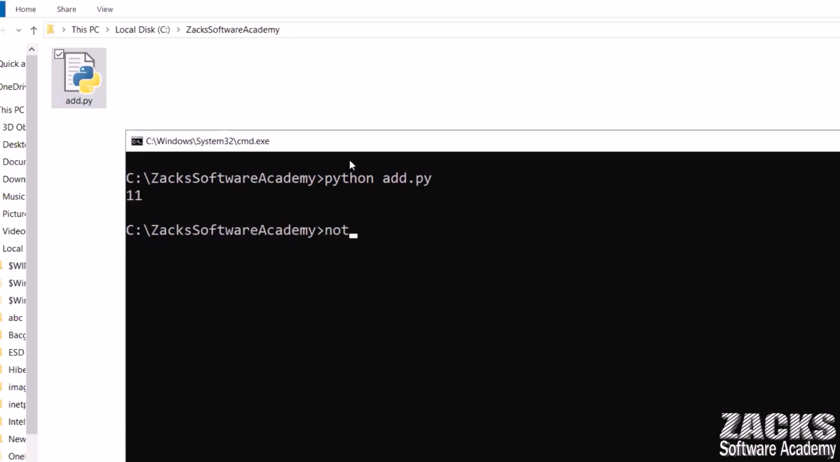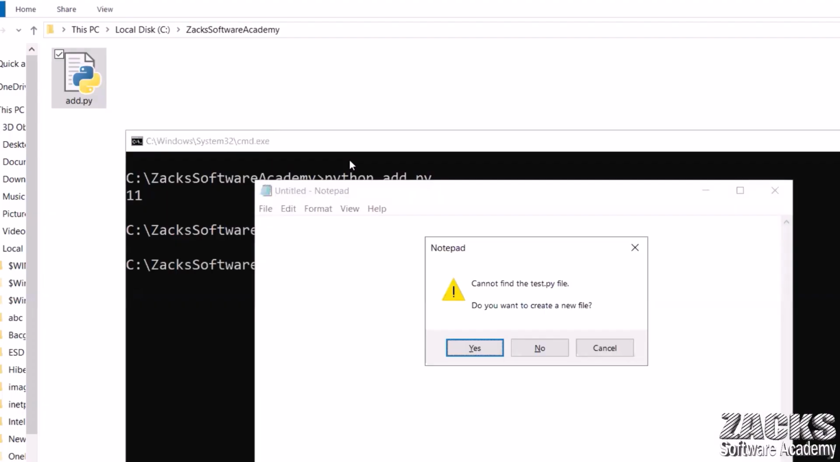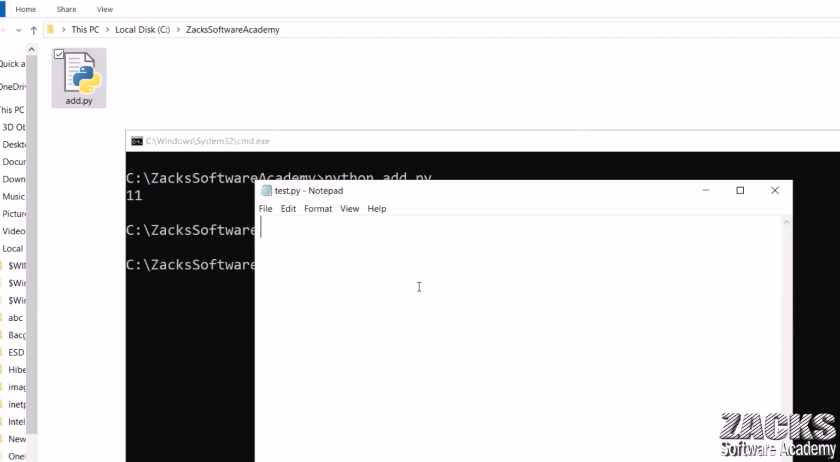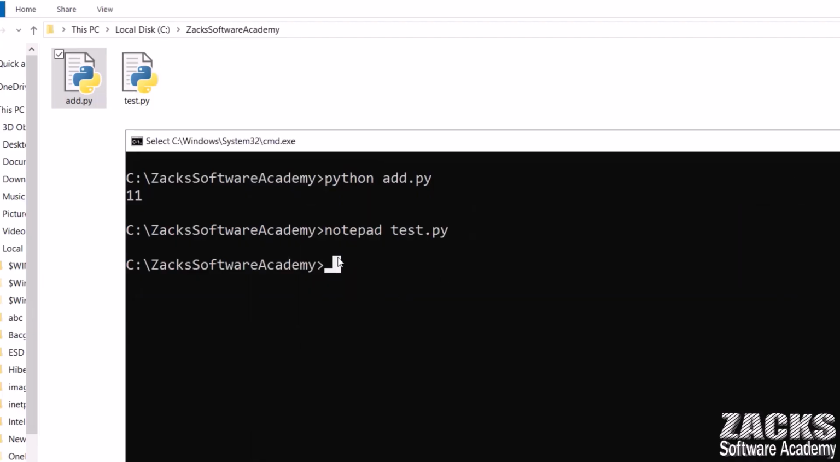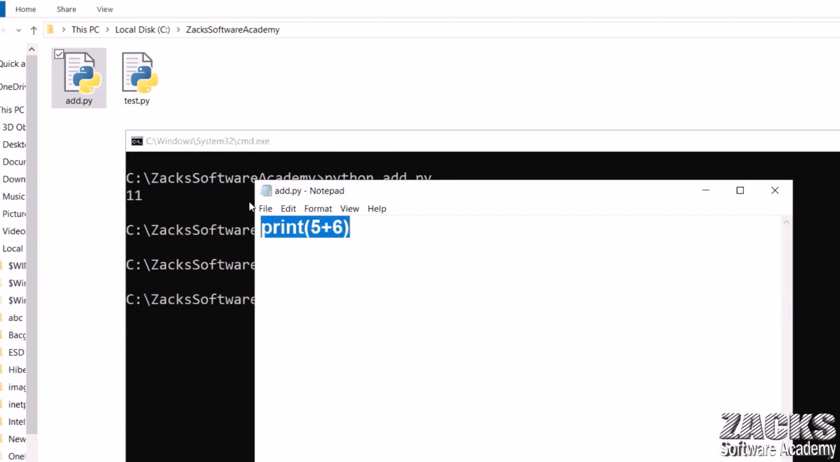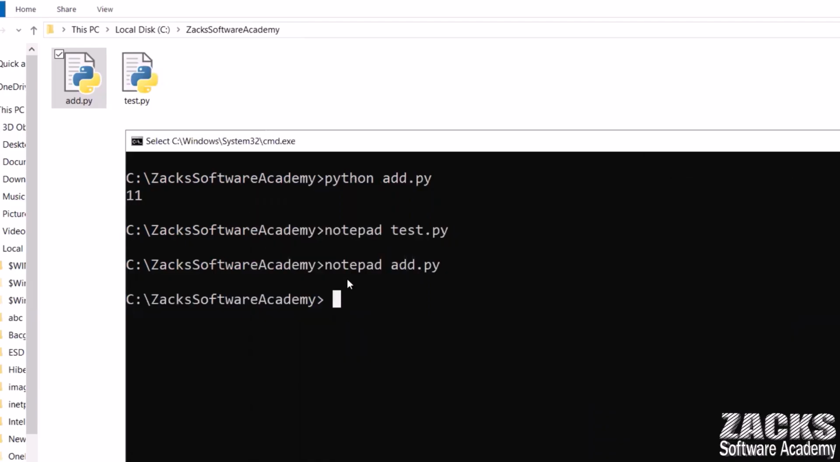Now let me do one thing. Let me open another Python program in Notepad, for example test.py. We can create multiple files. First of all, let me modify add.py. Let me define a function with any name, like def sum(a, b). If you don't understand any single line, don't worry. Return a plus b. Control S.